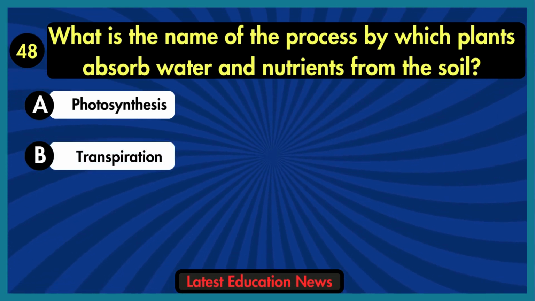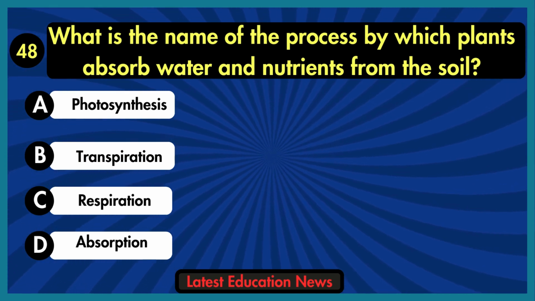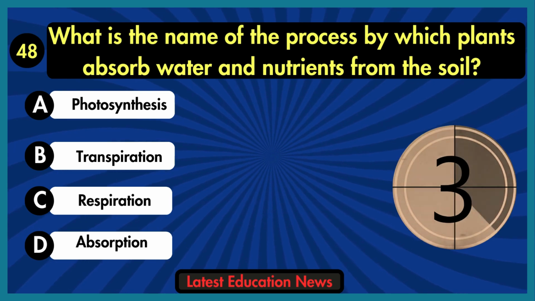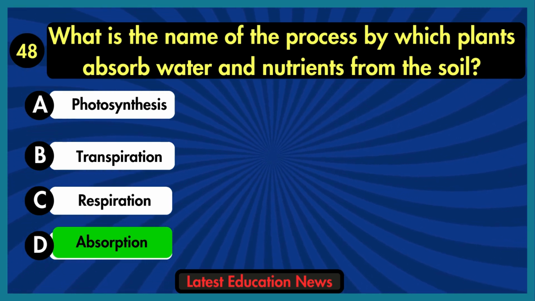What is the name of the process by which plants absorb water and nutrients from the soil? A. Photosynthesis. B. Transpiration. C. Respiration. D. Absorption. The correct answer is option D, absorption.